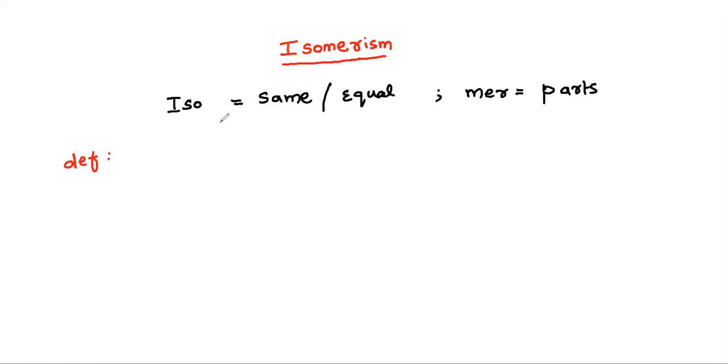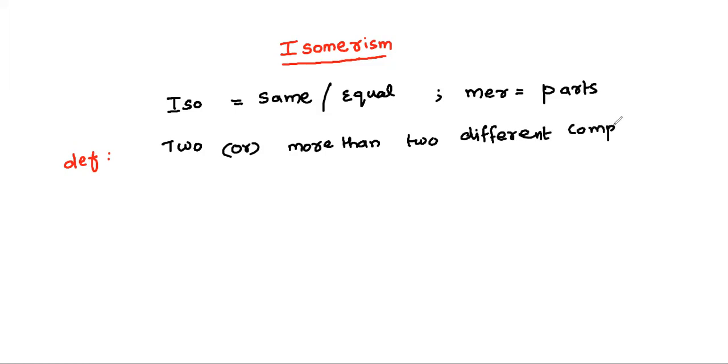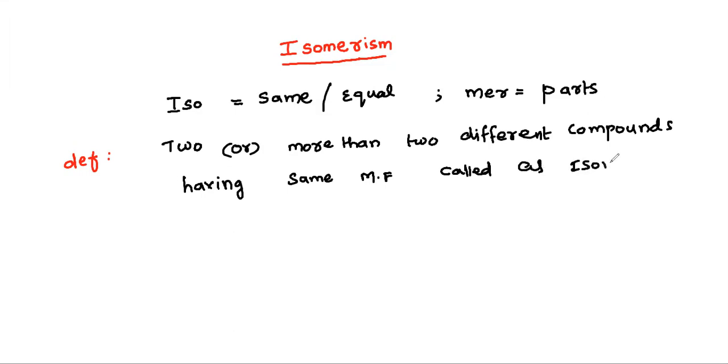Two or more than two different compounds having same molecular formula are called as isomers.